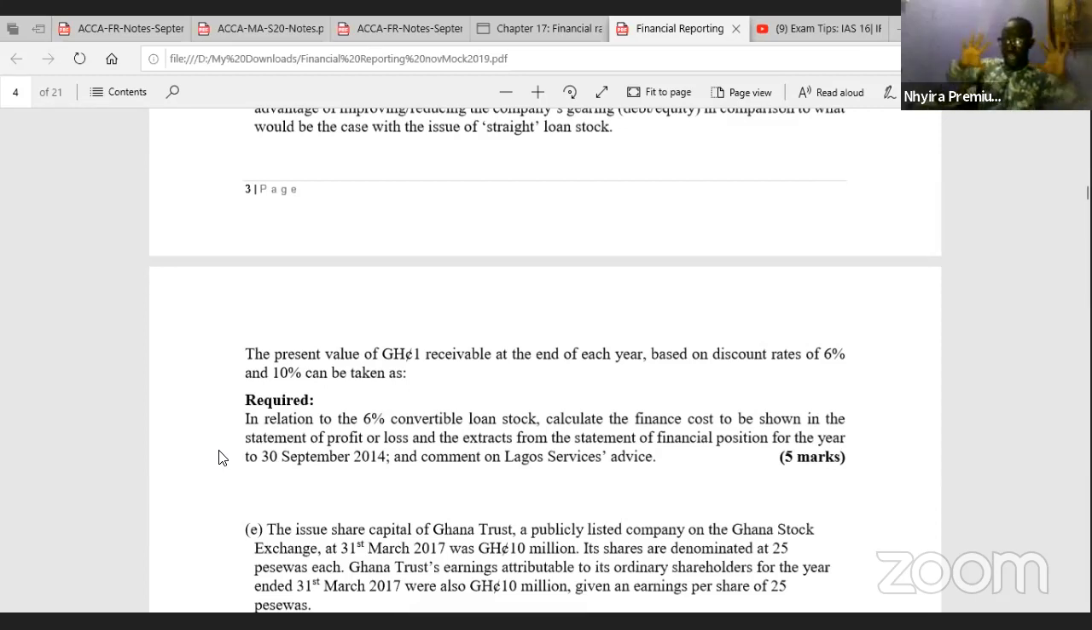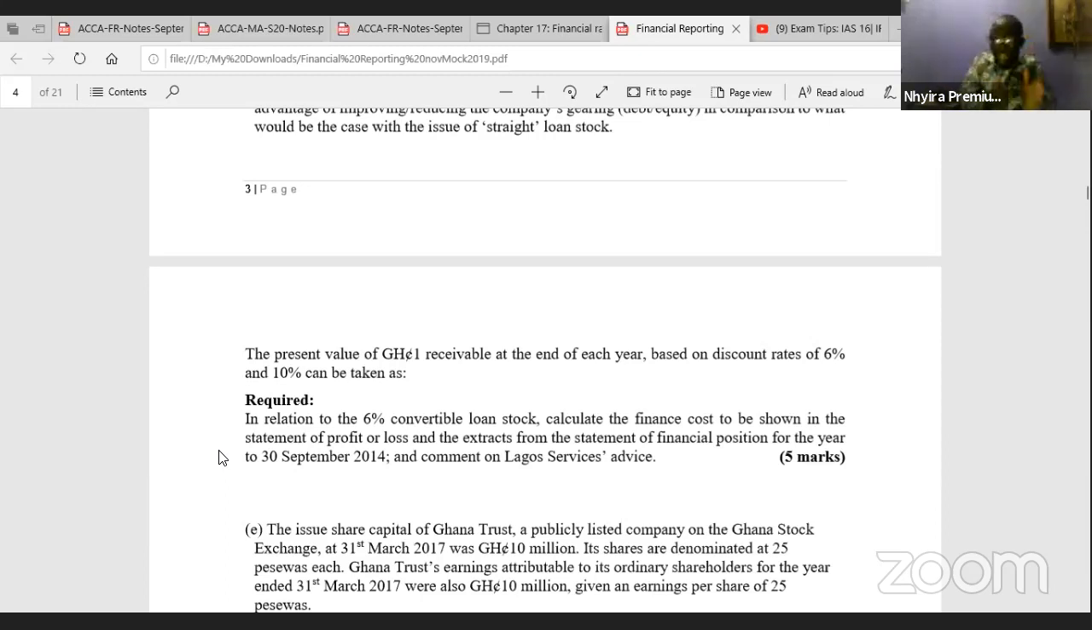So we are doing 3 things here. Number 1, we are computing the finance cost that will be taken to the statement of profit or loss. Number 2, we need to extract the statement of financial position in relation to the financial instruments for the year ended 30th September 2014. And number 3, we need to comment on Lagos Services' advice, meaning they have made a statement or a recommendation, and we have to comment on it.